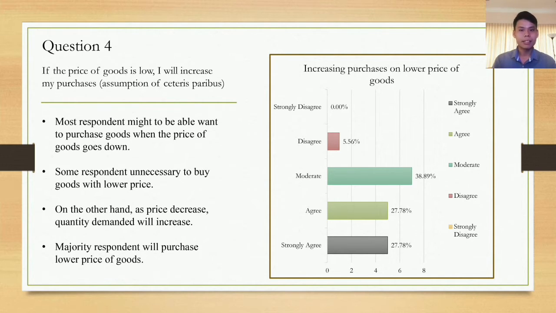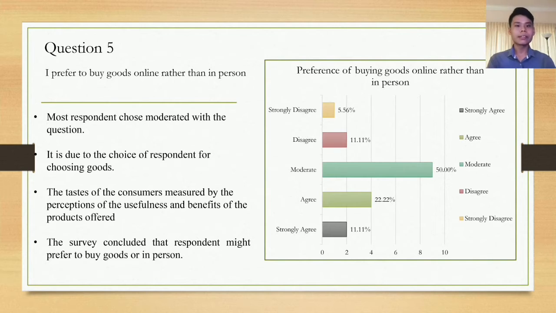On the other hand, as price decreases, quantity demanded will increase. So overall, respondents will purchase goods at a lower price. The survey concludes that the price of goods will affect the increase in purchased goods. Question 5 is, I prefer to buy goods online rather than in person.